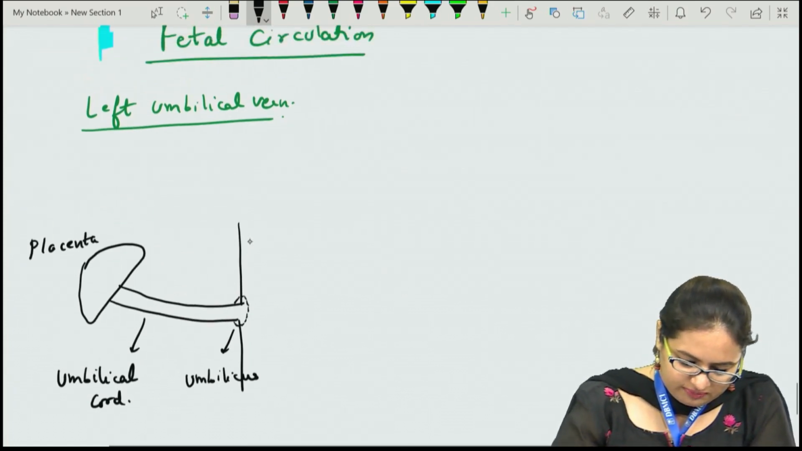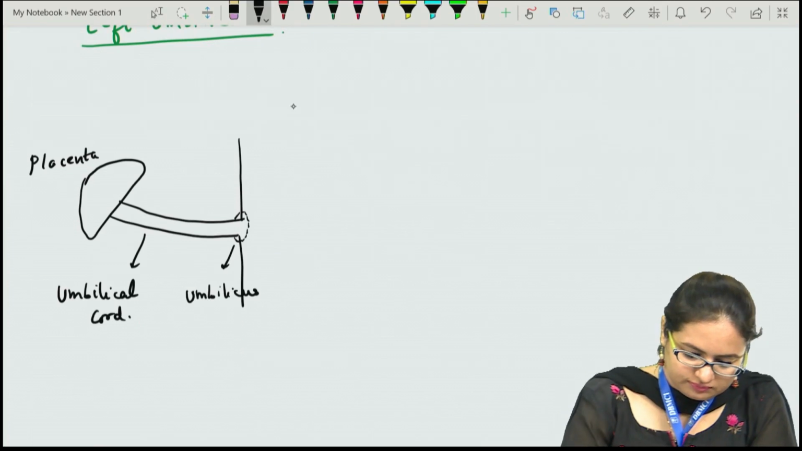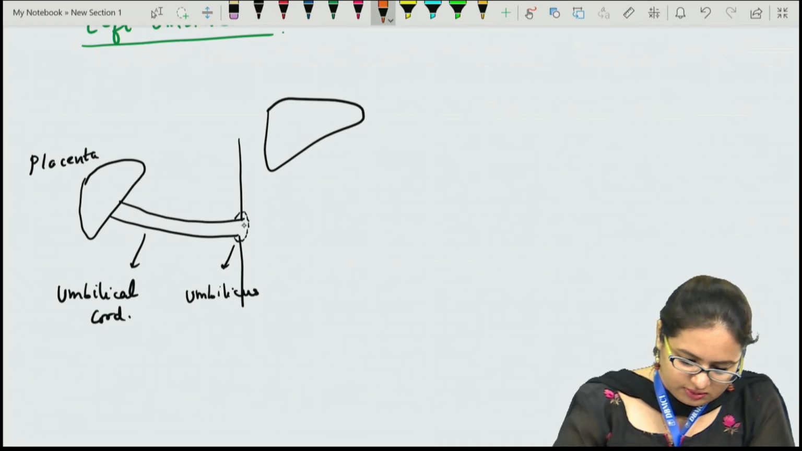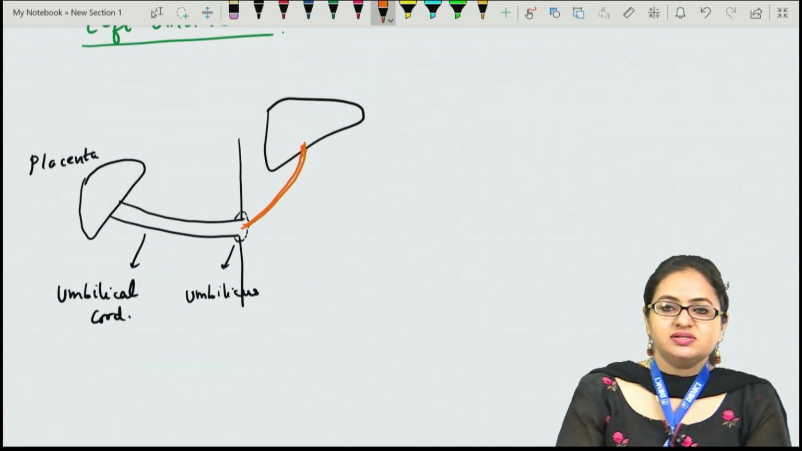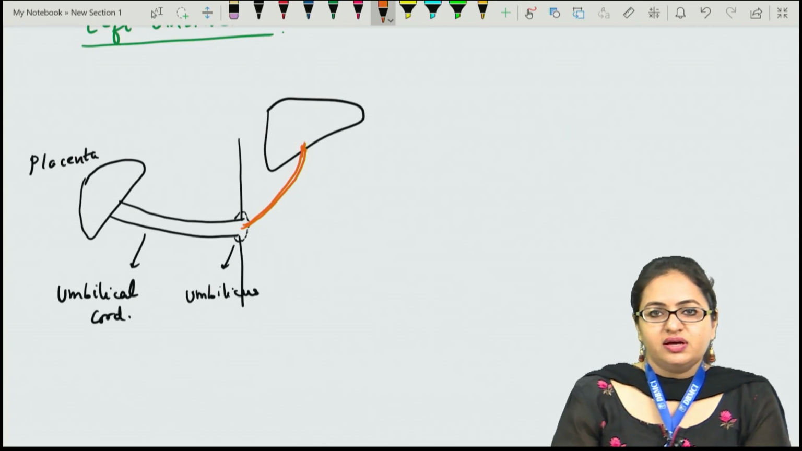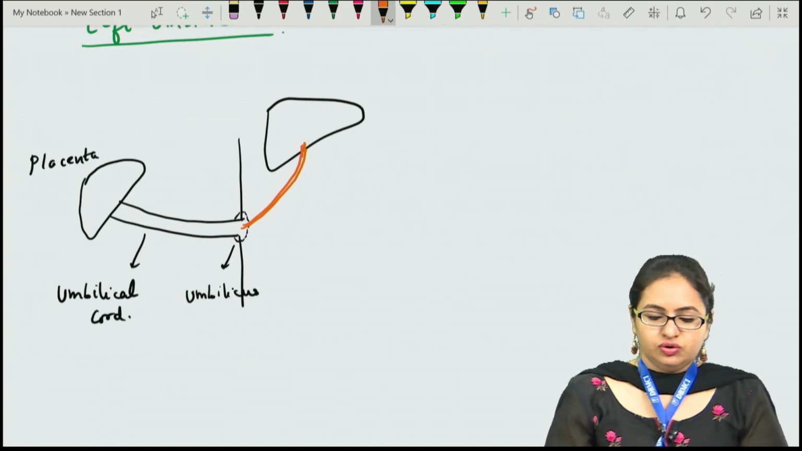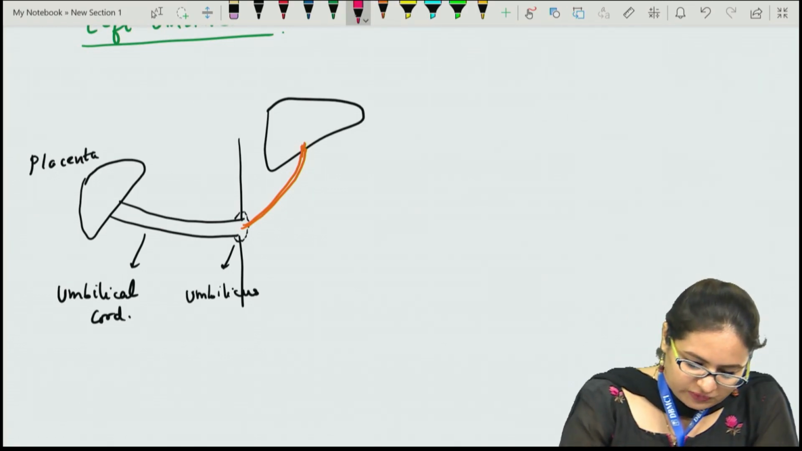So the blood from the umbilical vein, this is a vessel which is coming from here, this is the left umbilical vein, it reaches towards the liver and passes through the liver via the ductus venosus. The blood from the umbilical vein reaches the inferior vena cava through this ductus venosus. So there is a channel over here which is termed as ductus venosus, and then it reaches the inferior vena cava.